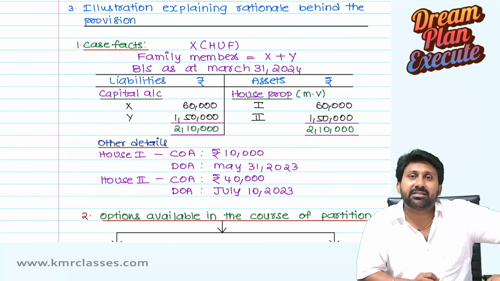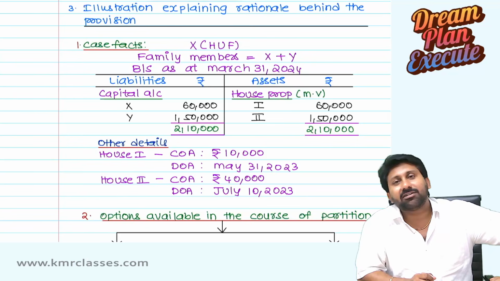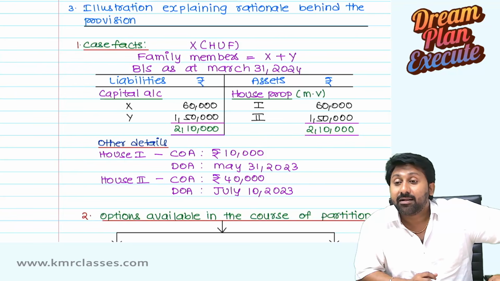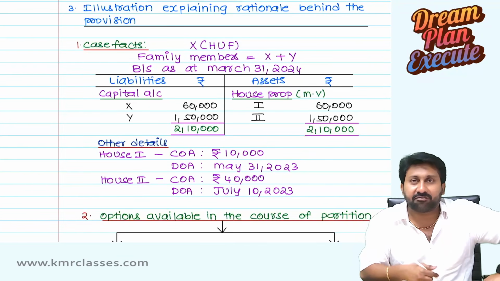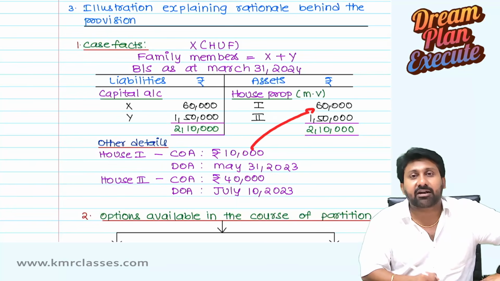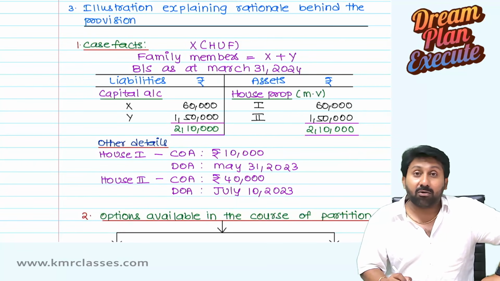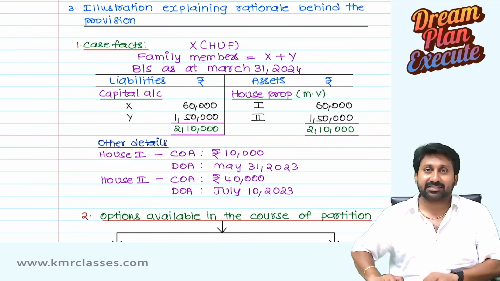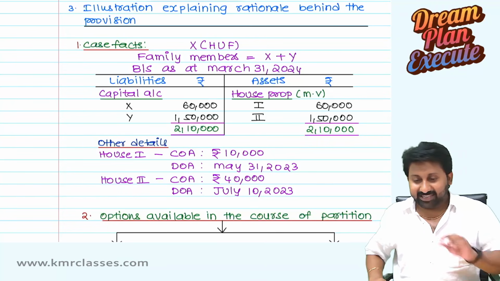To escape this, they are using the provisions of income tax only. The distribution of capital assets at the time of partition is not a transfer because it is just a relocation of the asset. Instead of selling it to some outsider, paying tax and distributing the balance to the family member, I will give this directly to you. So directly 60,000 asset I will distribute. Now you are getting 60,000 value, but you are not paying any tax. This is a wrong way of understanding. Okay, see.